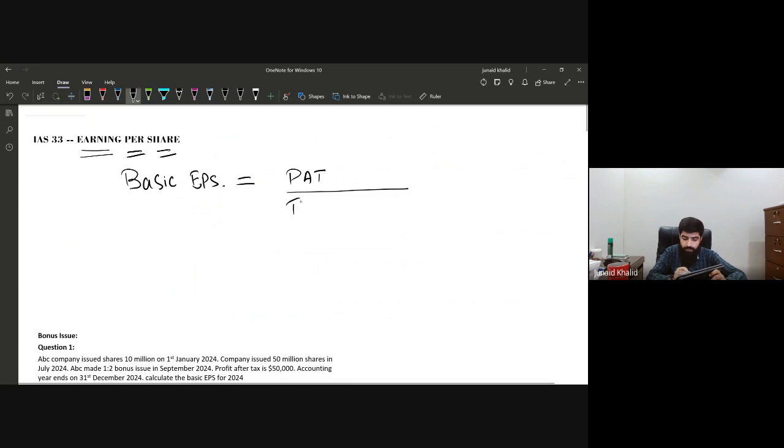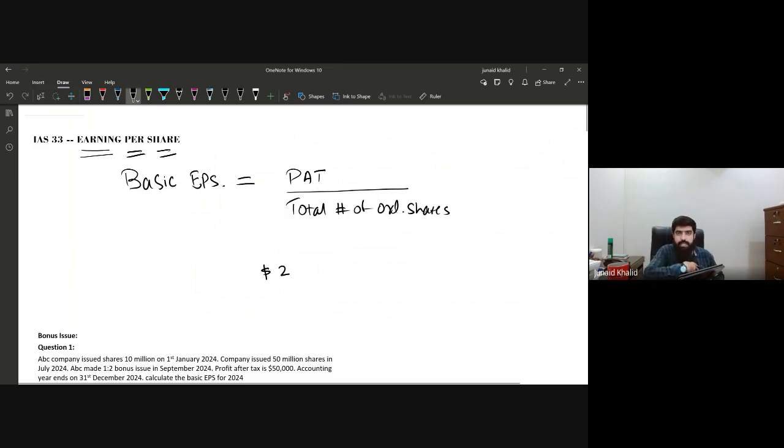So by this, we arrive at the earnings per share, which we evaluate or analyze from the investor's point of view. If we divide the total profit of the company by the number of shares, we see what amount of profit we might get per share. For example, if the earnings per share is $2, it means that on one share, the company is earning a profit of $2.